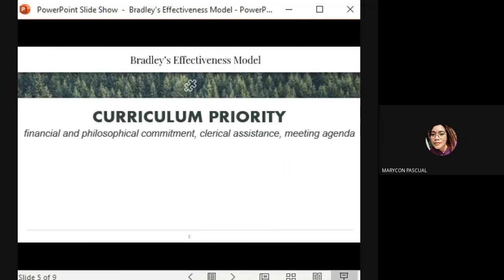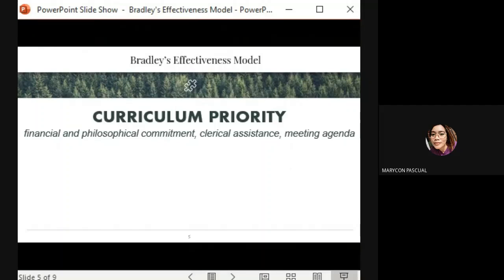Curriculum priority. Financial and philosophical commitment, clerical assistance, and meeting agenda. So curriculum priority is exhibited when philosophical and financial commitment are present in a way that teachers are not asked to do clerical works and that these are left to be done by hired clerks in school. It is sufficient to say that teachers have more important tasks to do about the curriculum than typing or writing not so important paper works.